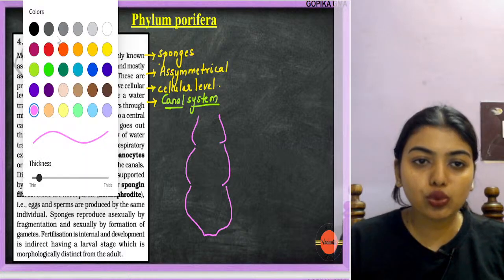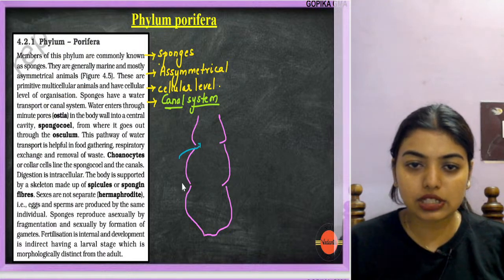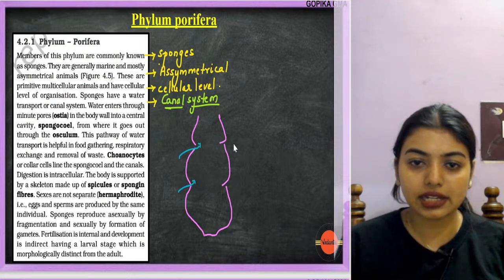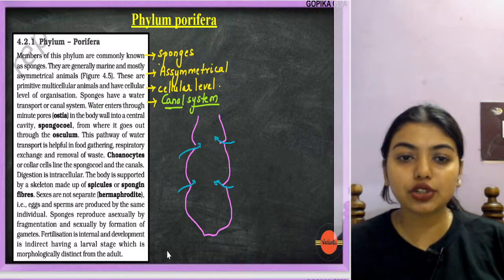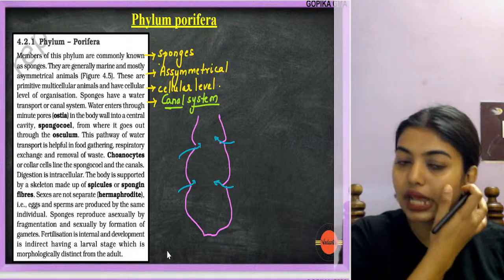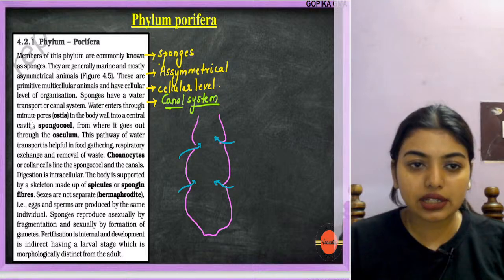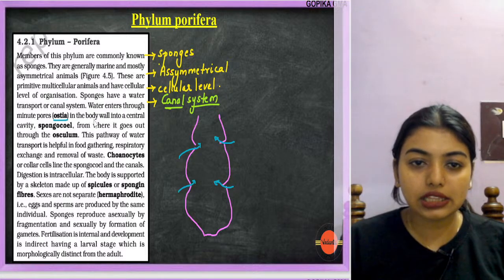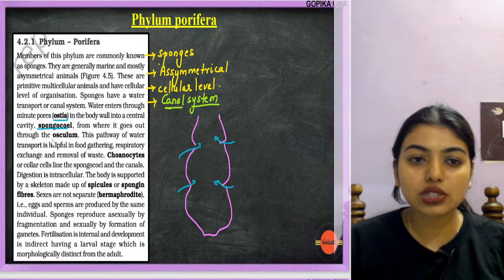Through these spaces, the water is going to enter inside the organism, and these spaces are called ostia. The water enters through minute pores called ostia in the body wall into a central cavity, the spongocoel, from where it goes out through the osculum.